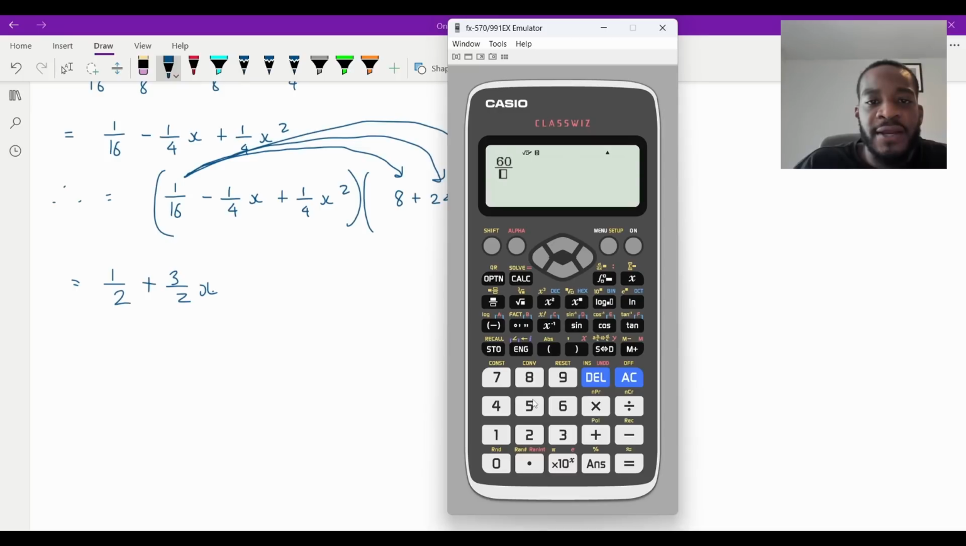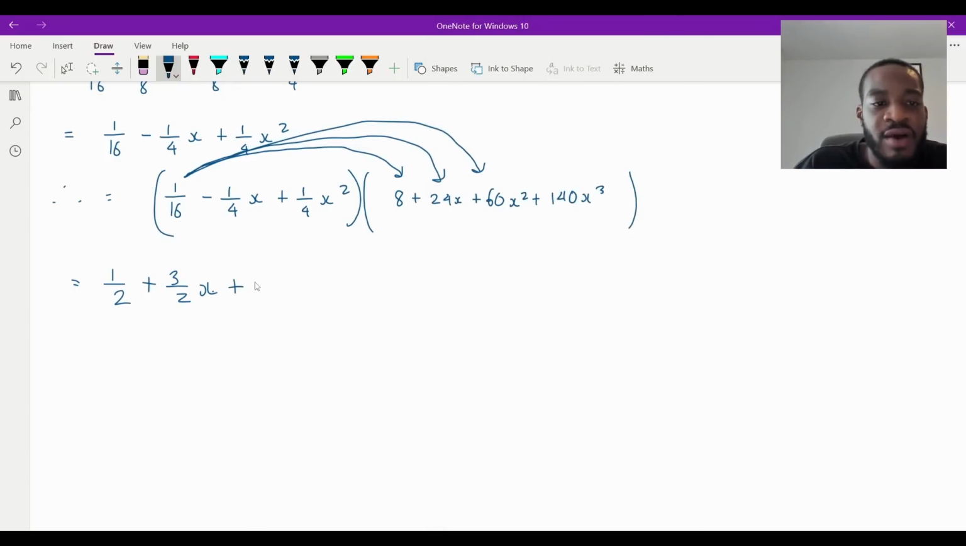60 over 16. And that is 15 over 4. So that'll be 15 over 4x squared so far, like that. And because I'm going up until the third term, which is the x squared power, I'm going to stop with the 1/16. Now I'm going to do these ones. So I'm going to do this one here, like that. And I'm going to do this one, like that.